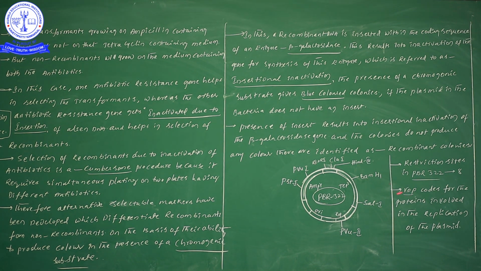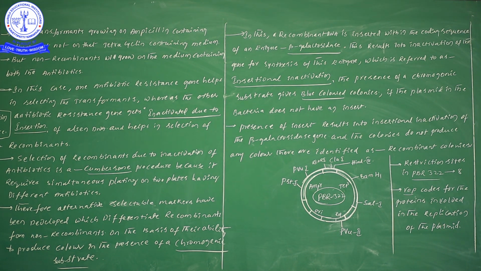Next one, the rop gene. Once you see there, this is the structure of rop. What is the importance of this rop? It codes for the proteins involved in the replication of the plasmid. So this rop gene helps in the replication of the plasmid.